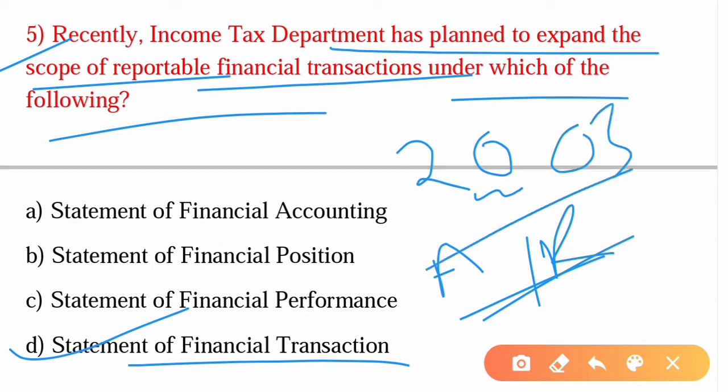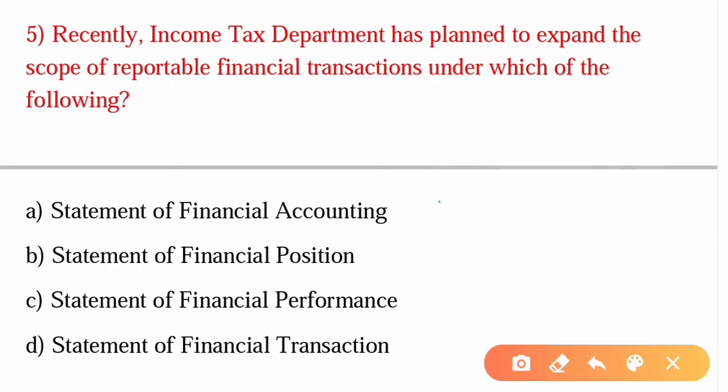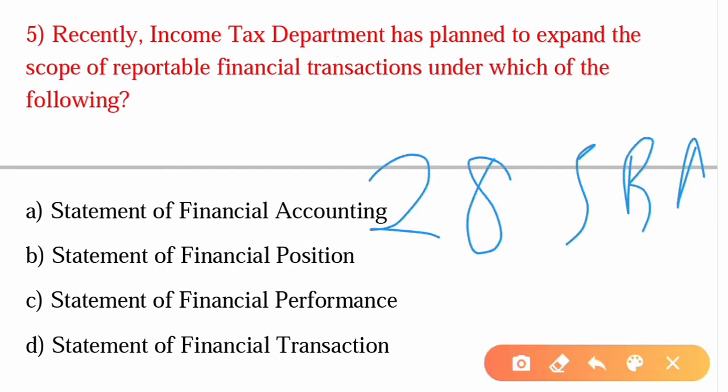So such persons were required to submit this with respect to specified financial transactions under Section 285BA. Later, the Finance Act 2014 replaced Section 285BA and renamed it as Obligation to Furnish Statement of Financial Transaction or Reportable Account.